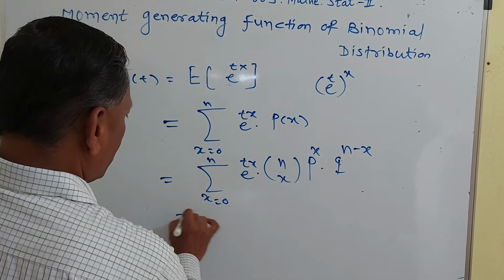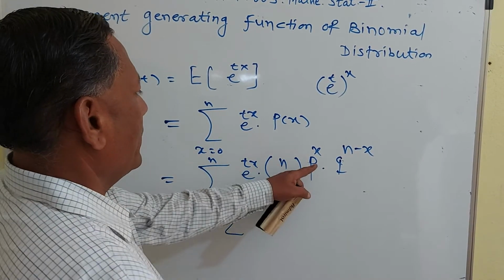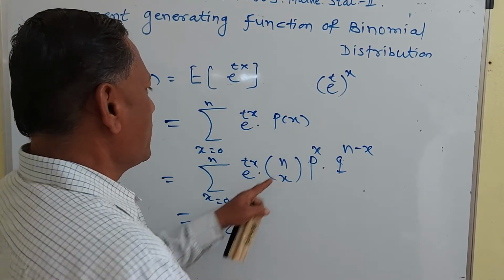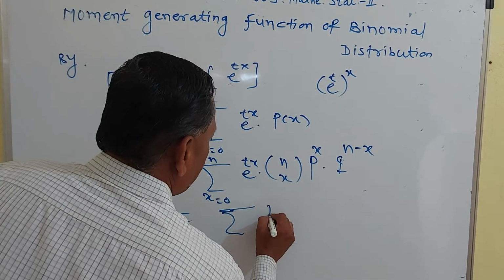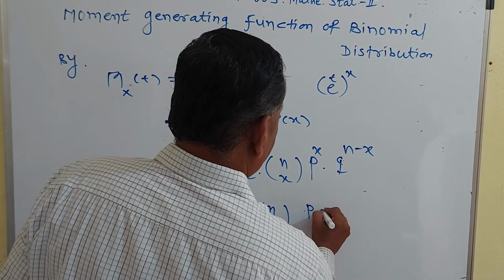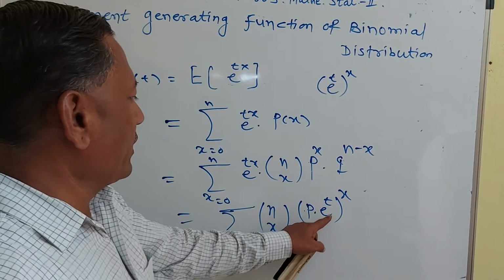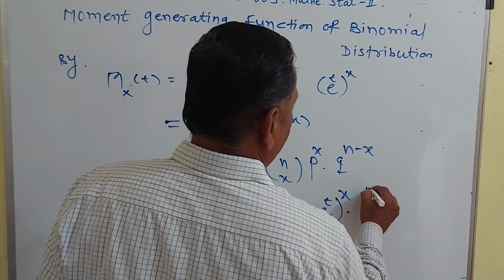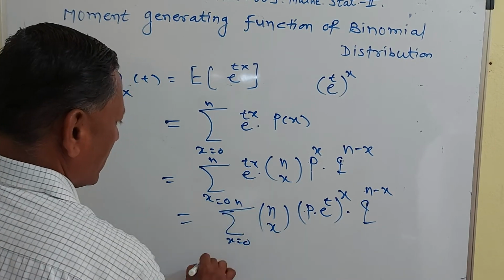Therefore, it is the summation of nCx, p into e raised to t, raised to x, into q raised to n minus x, x going from 0 to n.